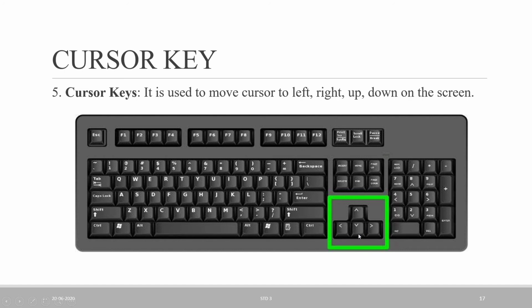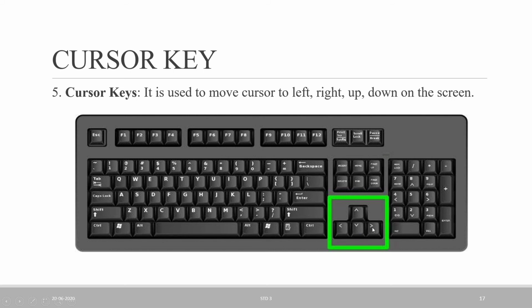So if we want to move to the upside on the screen, which arrow will we use? This is the up arrow. It shows the upside, so it is called the up arrow. Now the next, downside. You can see this here, it shows the downside. So if I want to move the cursor to the downside on the monitor screen, you can use this arrow to go down.